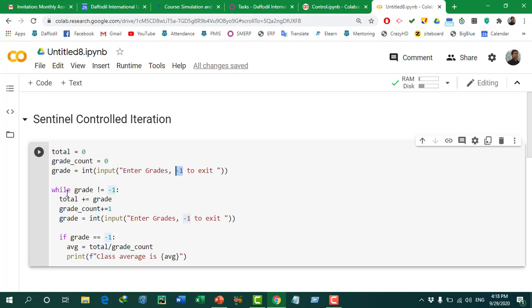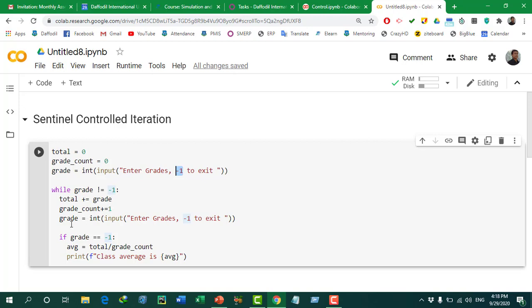So that's why first of all in the while loop we are saying that if the grade is not equal to -1, that means for the first time the user has not entered -1, they have entered some other value. Then total equals total plus grade, so we are adding all the grades into the total variable, and we are also counting how many grades have been entered by the user.